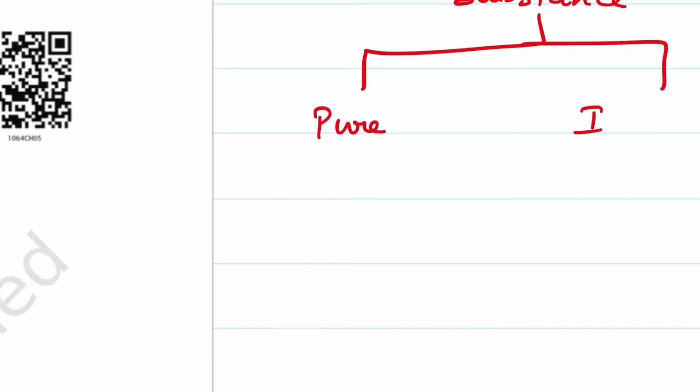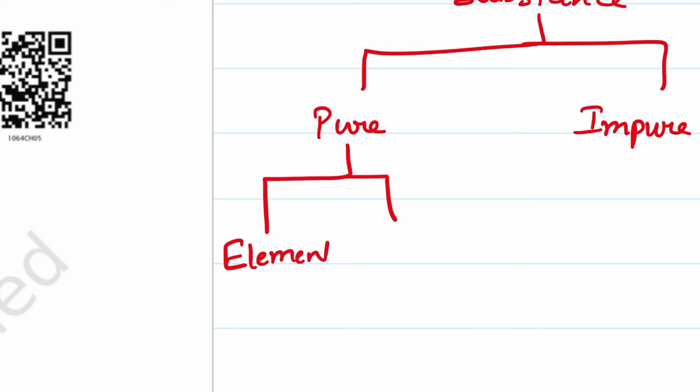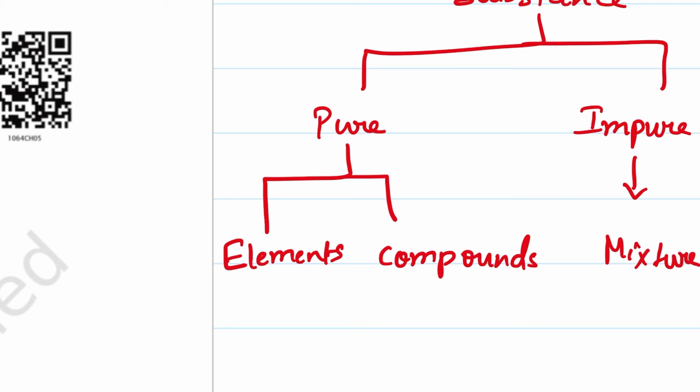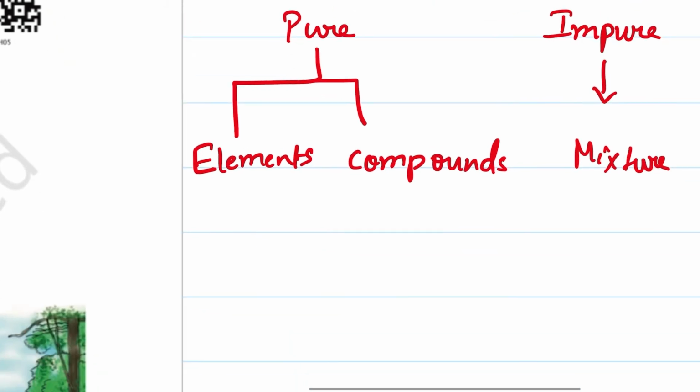Substances are of two types, pure substances and impure substances, and these pure substances are further classified as elements and compounds, and impure substances are called mixtures, about which we have studied in 9th standard.